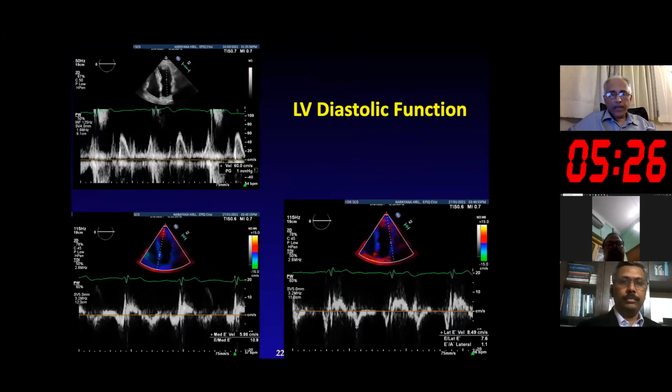The other parameter which one needs to look at in these patients who are at risk of atrial fibrillation is the diastolic function. Grading of the severity of diastolic dysfunction can help tell us whether these patients are likely to go in for atrial fibrillation.